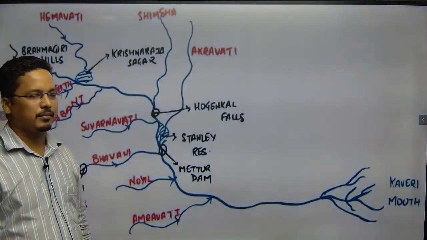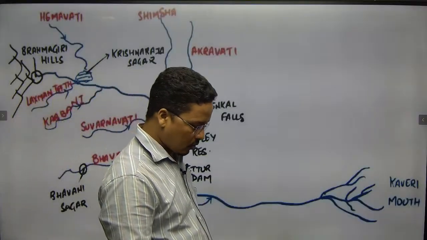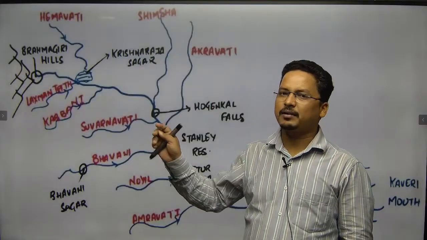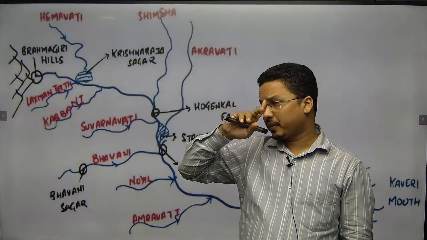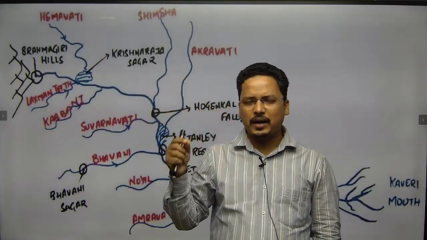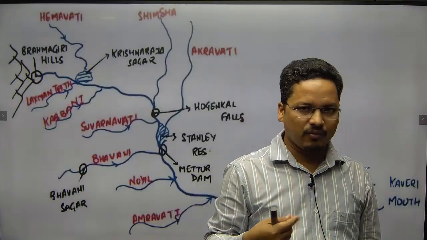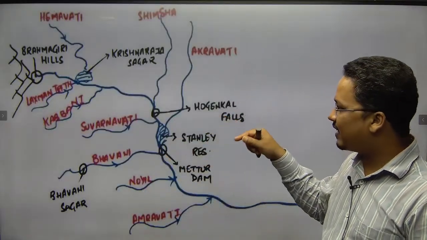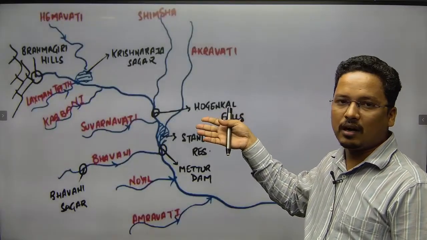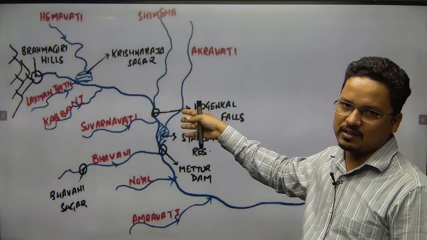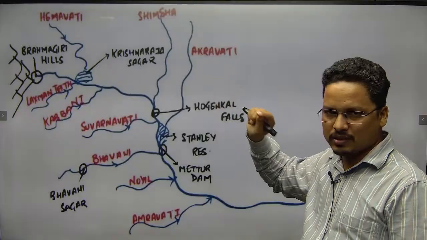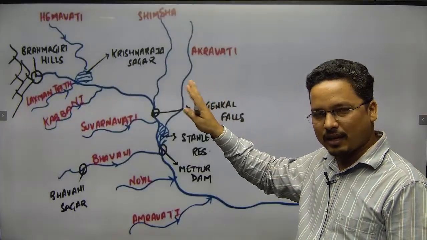In the Cauvery system, the Cauvery river is also called the Dakshin Ganga. The river originates where? The river originates in the Kodagu district, on the Brahmagiri Hill, Kodagu district in Karnataka.